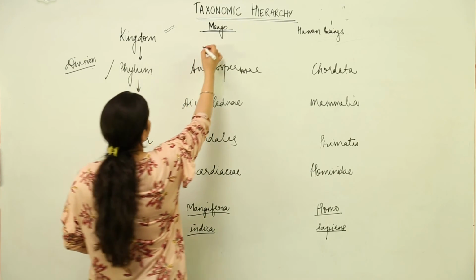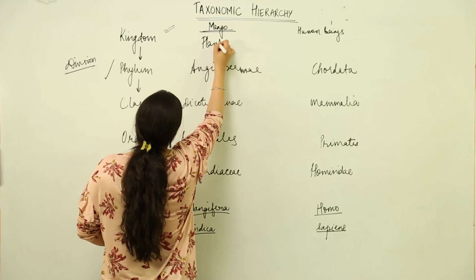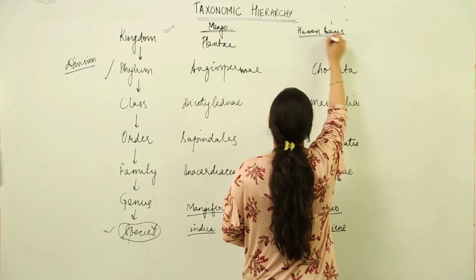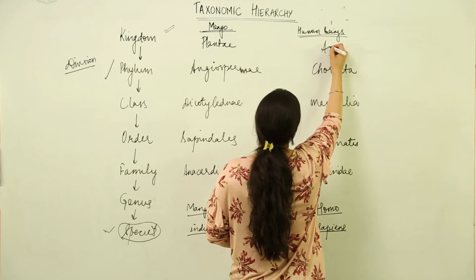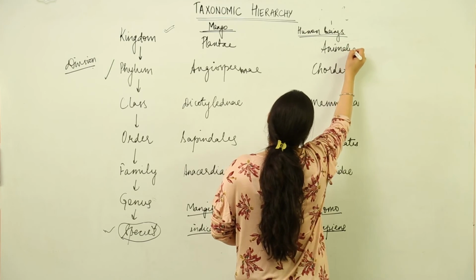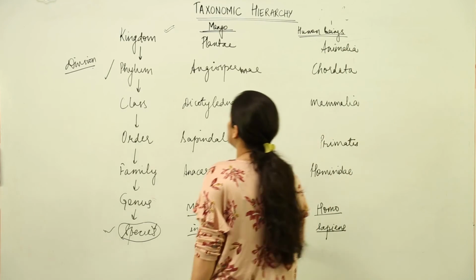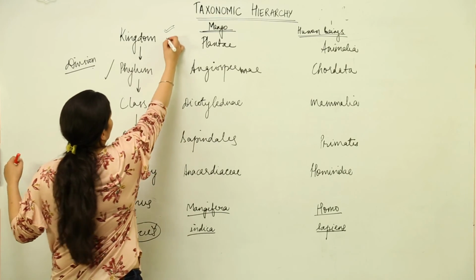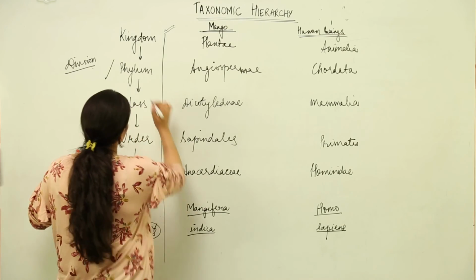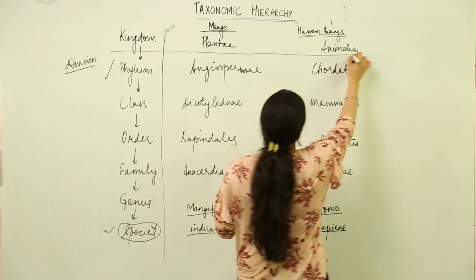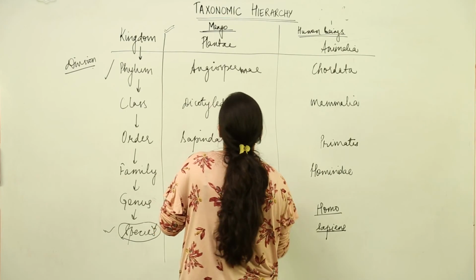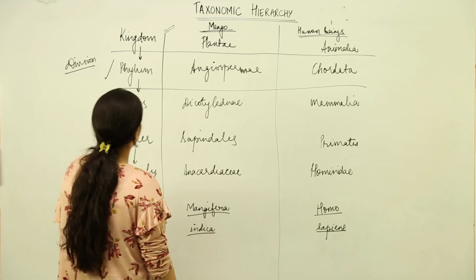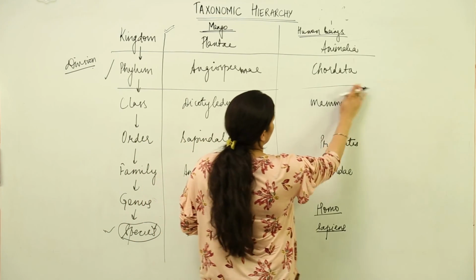When we talk about kingdom, this kingdom is Plantae. All the organisms which have a cellulose cell wall in their cells would be in Plantae, and this is Animalia, all the organisms which do not have a cell wall. So you see how we started from the main basic level and where we have reached. What we find is that the kingdom is the highest level of organization, then we have phylum or division, phylum in case of animals and division in case of plants.